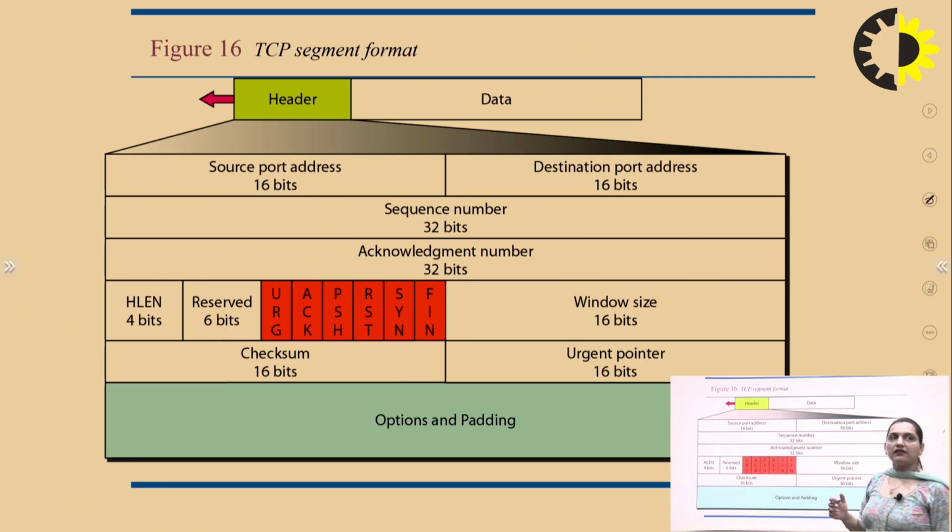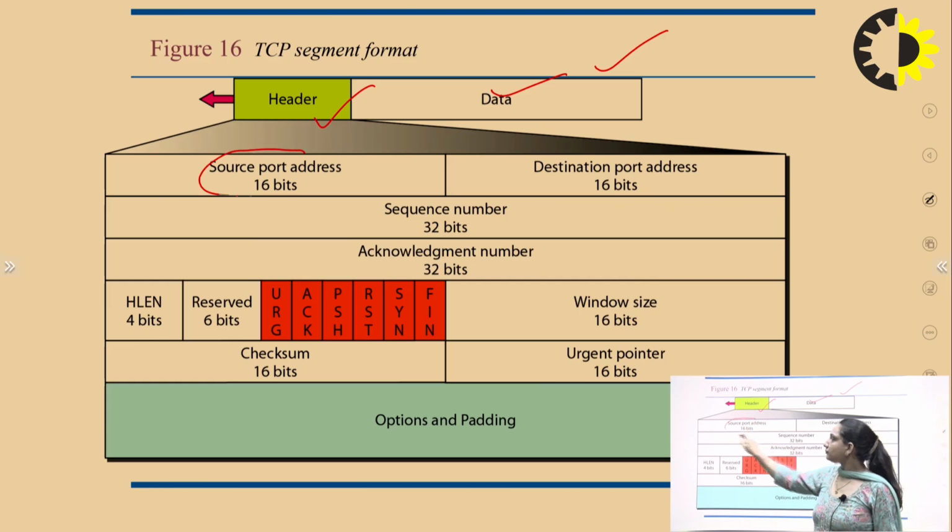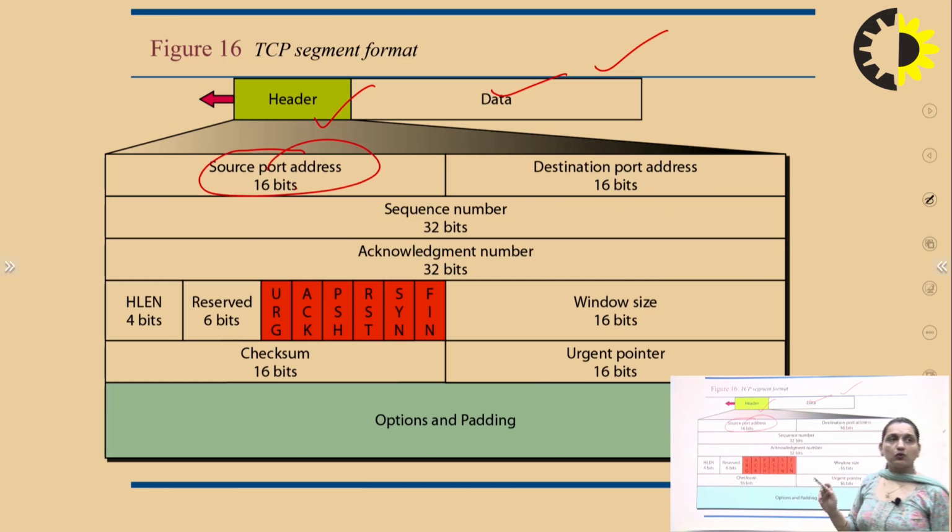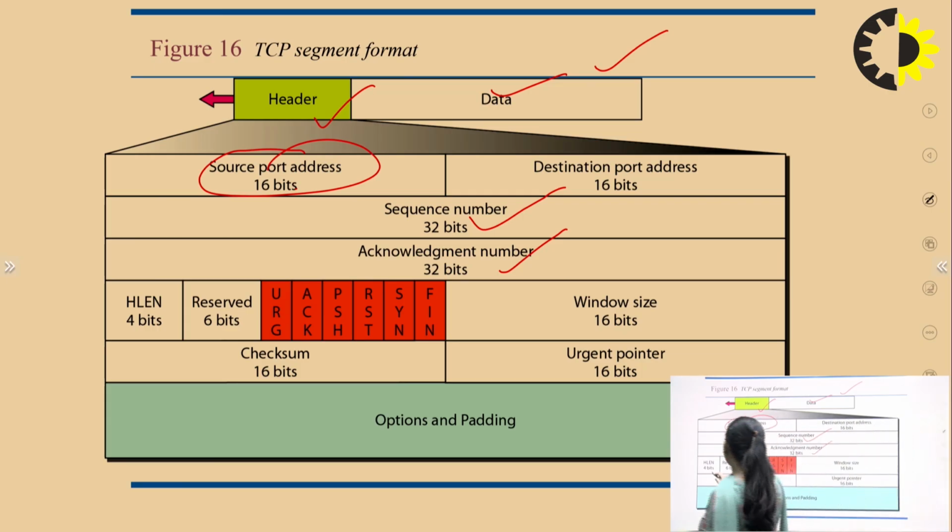This is the TCP segment header we are using. We have a header and a data part. The source port address is 16 bits, the destination port address is 16 bits. We have a sequence number, which is the sequence number of that packet, and an acknowledgement number of 32 bits. Then we have the header length of 4 bits. Then there is the reserved field.